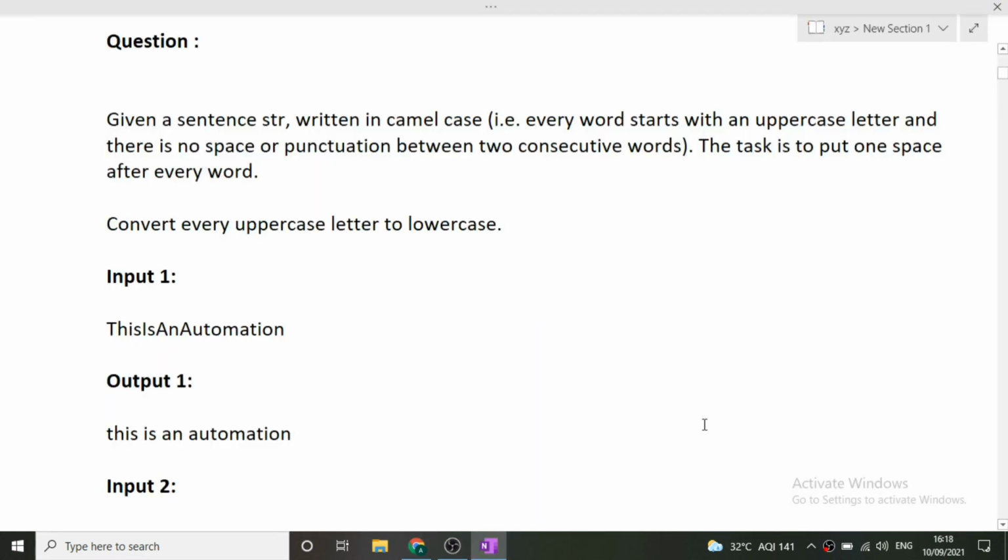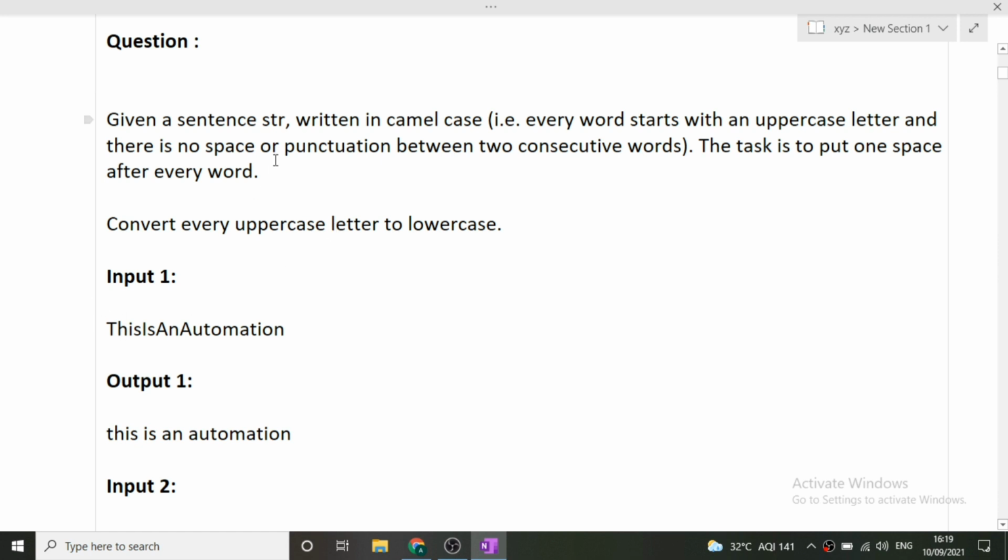Okay, so the question here is, we are given a sentence str written in camel case, that is every word starts with an uppercase letter and there is no space or punctuation between two consecutive words. The task is to put one space after every word and convert every uppercase letter to lowercase. So let's just see an example.